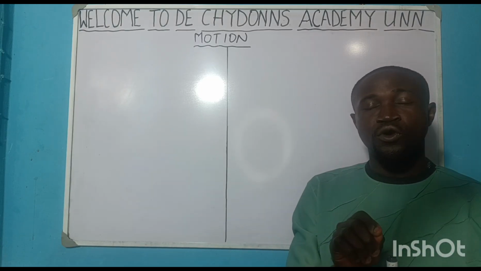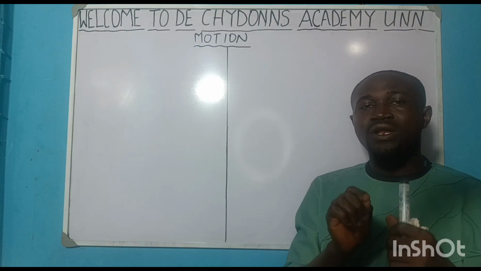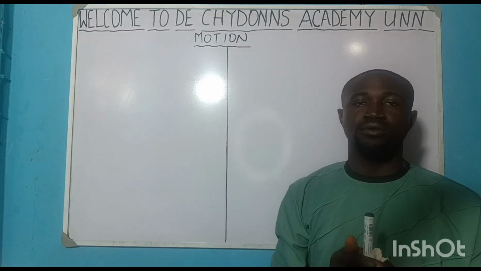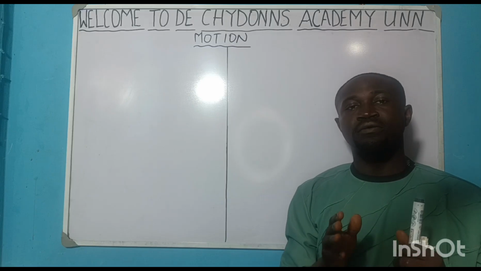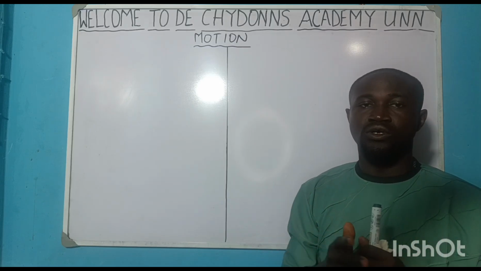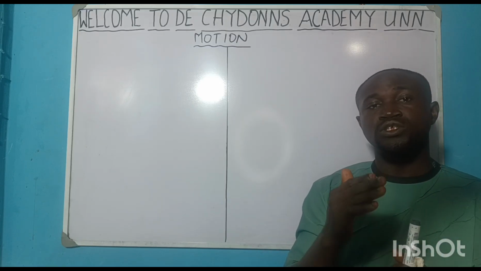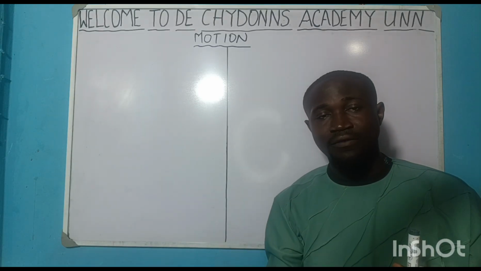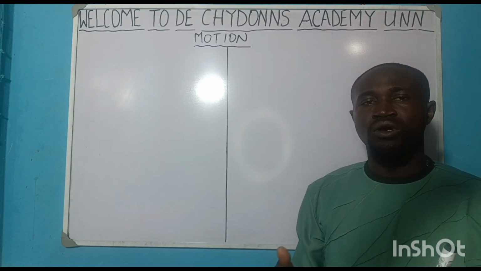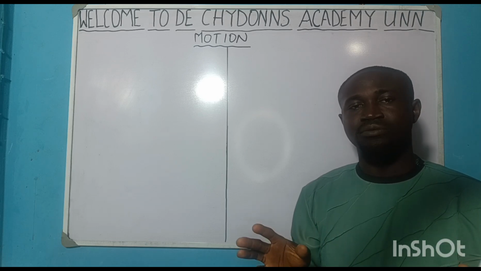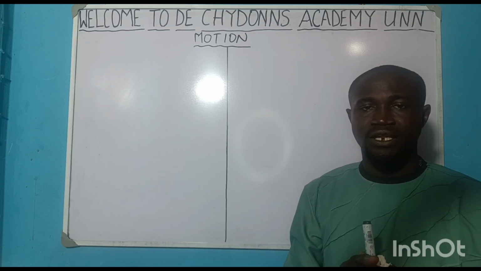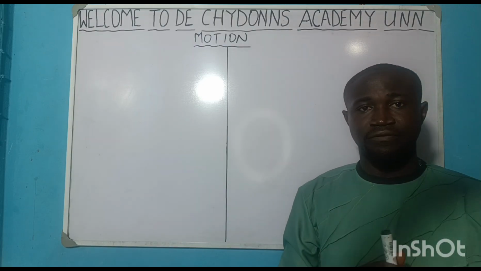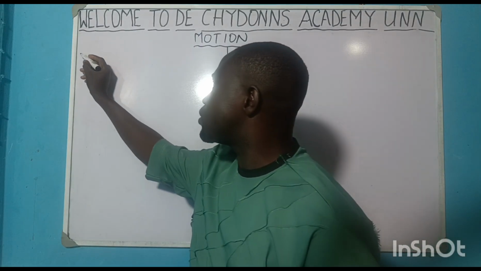In today's video, we want to discuss another important topic in physics, and that is motion. Yes, that is one of the first topics in physics, so to speak. So we will discuss the definition, the different types of motion we have, then go into detail to discuss the types of motion, one after the other. Okay? Let's start with the definition. Definition of motion.